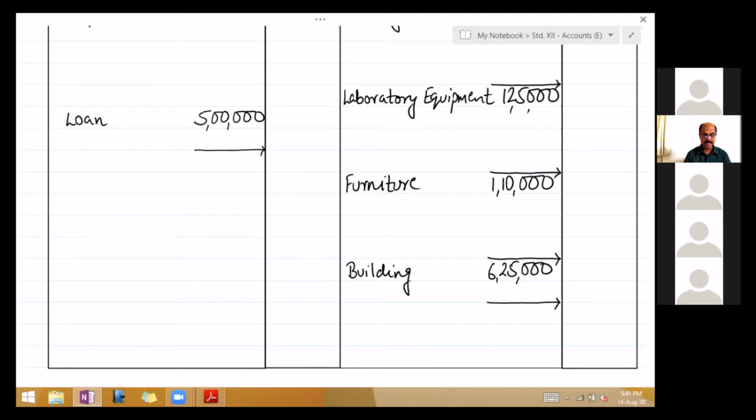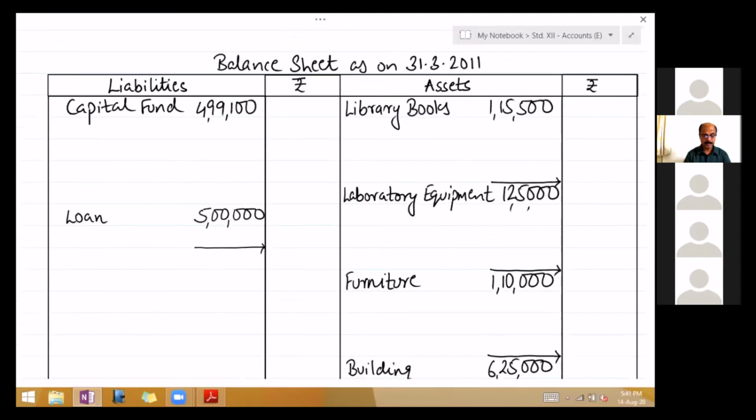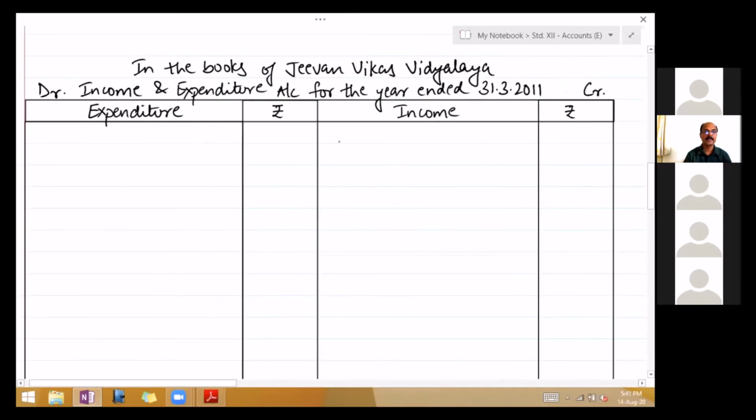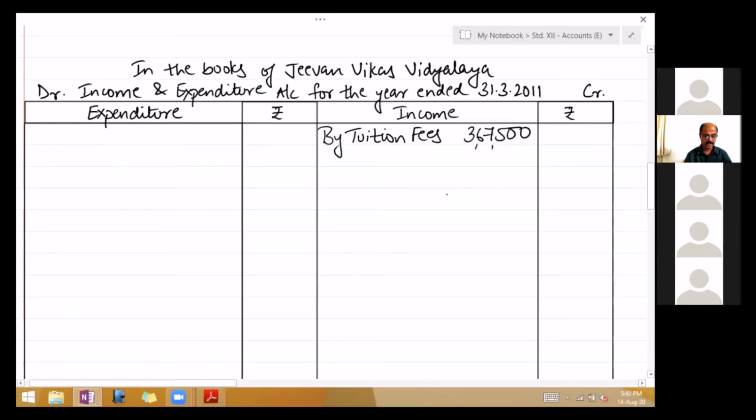Now take the receipts and payment side. The receipt side, cash in hand, cash at bank you have cancelled. The remaining incomes. First, tuition fees 3,67,500. Term fees 35,000. Again, there is no adjustment on term fees.